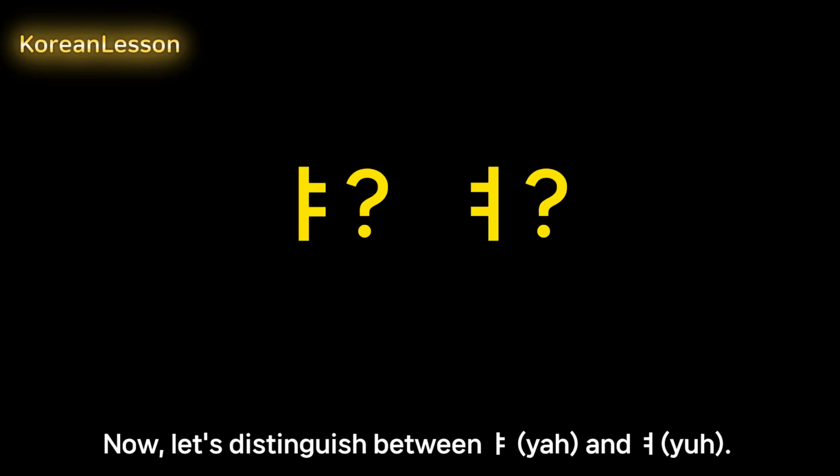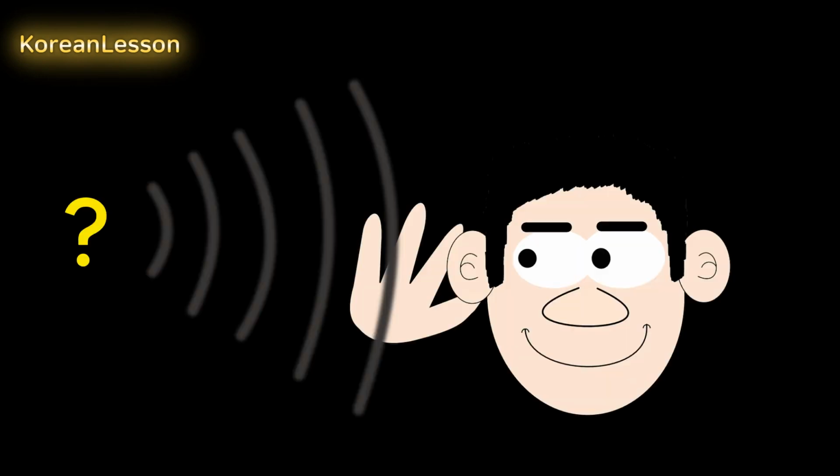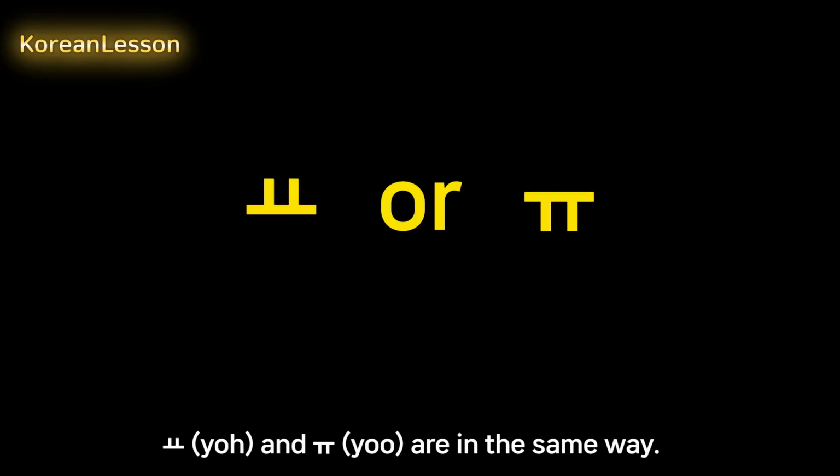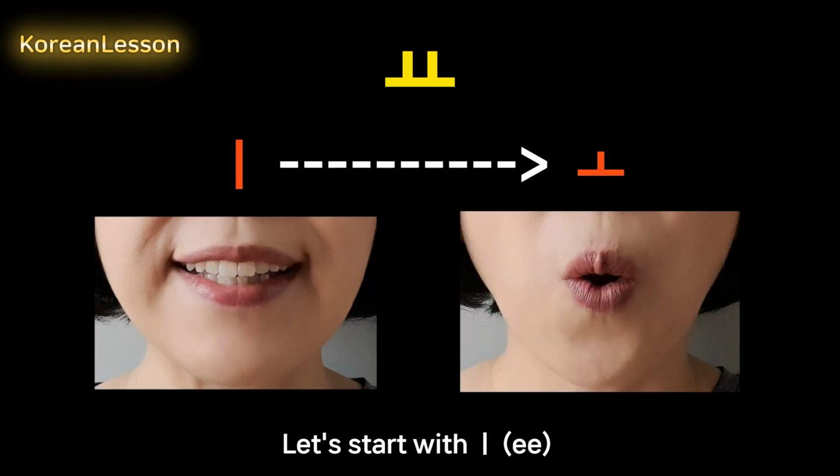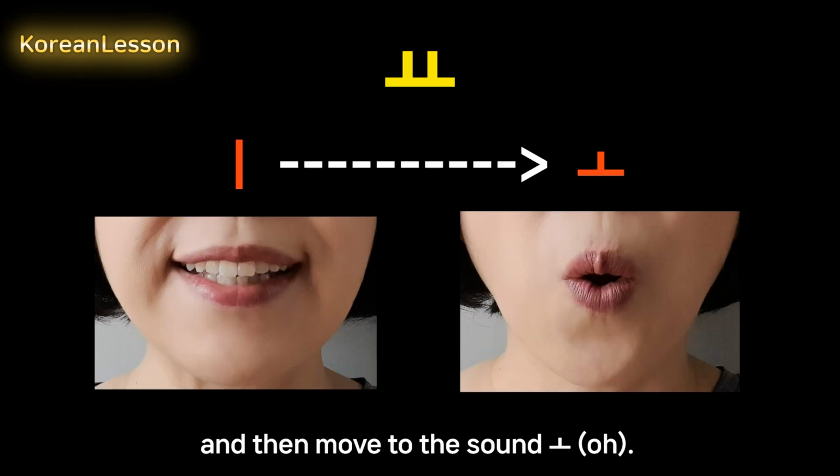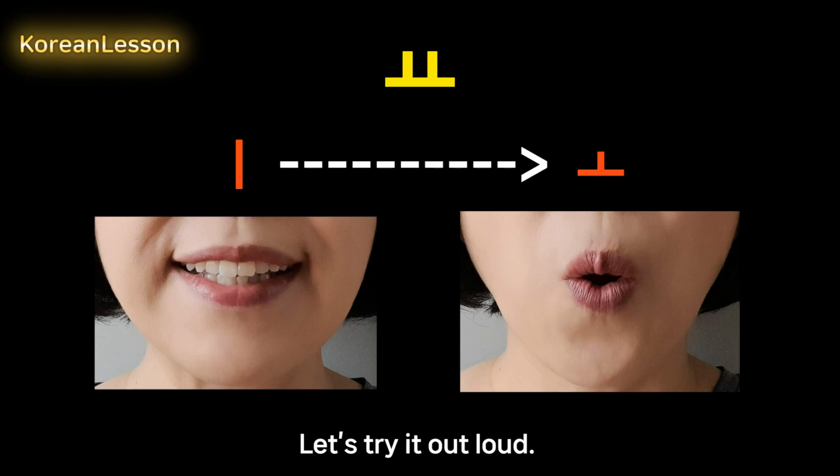Now, let's distinguish between ya and yo. 야, 야. Yo and you are made in the same way. Let's start with e, and then move to the sound o. You can get yo. Let's try it out loud.